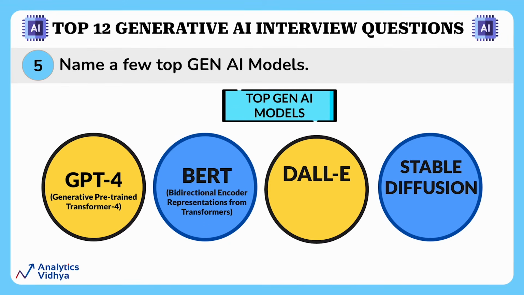Finally, we have Stable Diffusion. Released in 2022, it is a text-to-image model created by a collaboration between engineers and researchers from CompVis, Stability AI, and LAION. This is a deep learning model that utilizes diffusion processes to generate high-quality artwork from input images. Simply put, when you give a prompt to Stable Diffusion, the model is trained to generate a realistic image of something that matches your description. That is all about this question. Now let's move on to our next question.